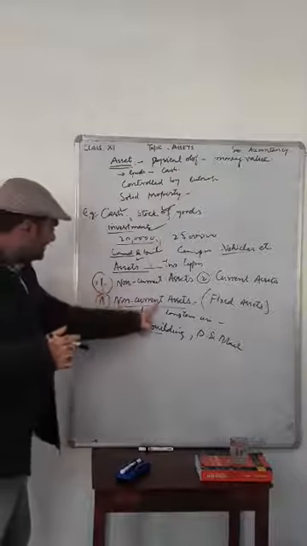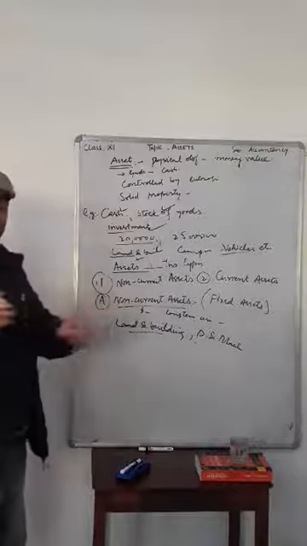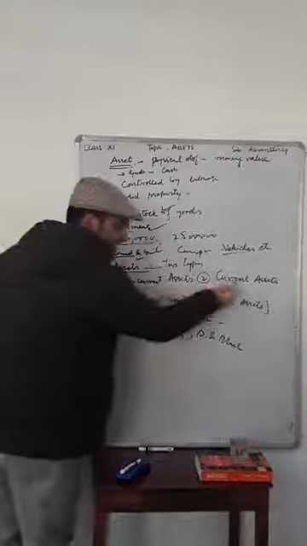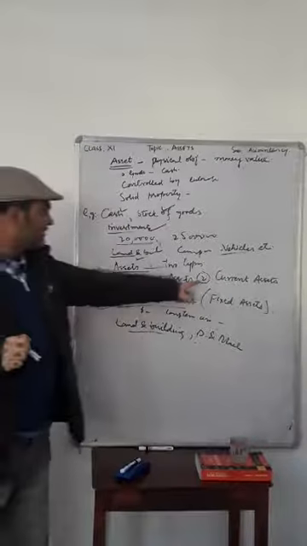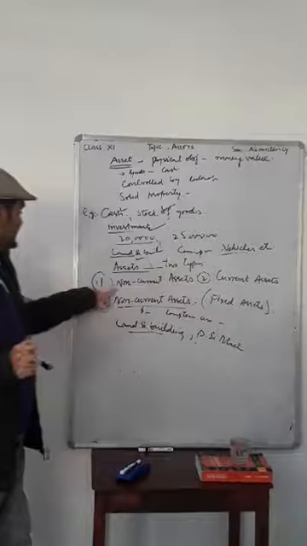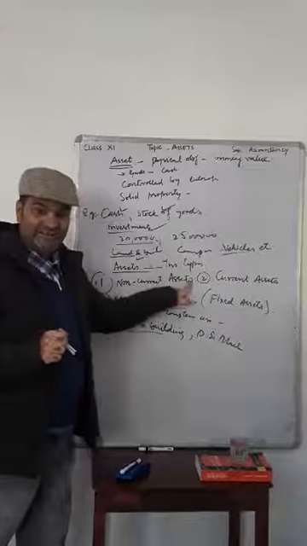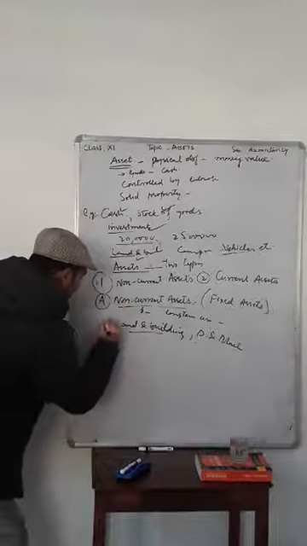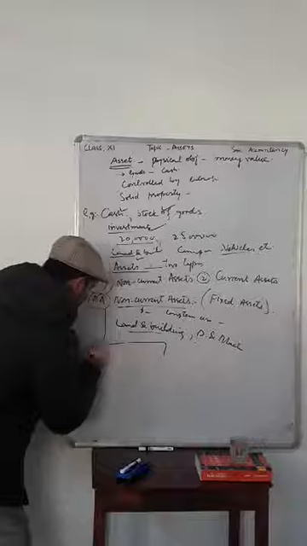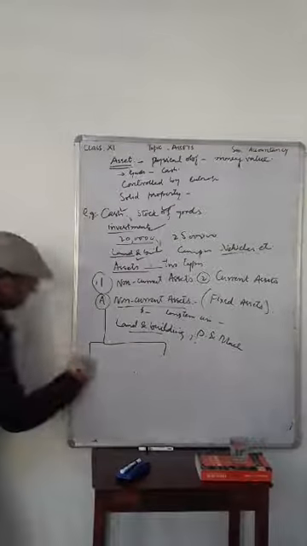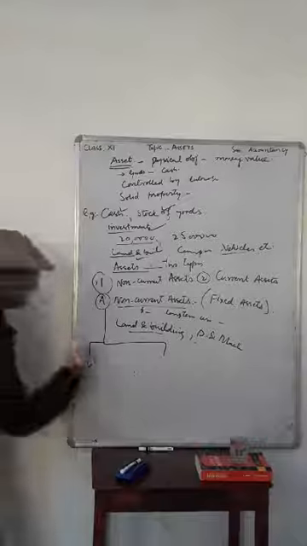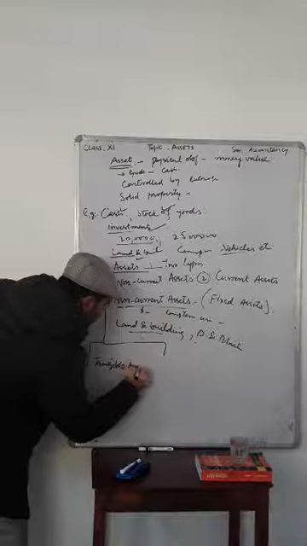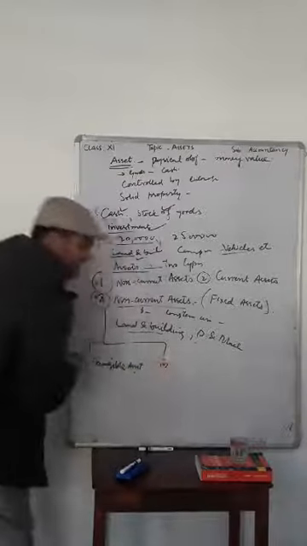These non-current assets also have two types. Assets are of two types, that means non-current assets and current assets. And we have not yet gone through these current assets. We are discussing the first type, that is non-current assets or fixed assets. These fixed assets or non-current assets are of two types. Number one, tangible asset. Number two, intangible asset.